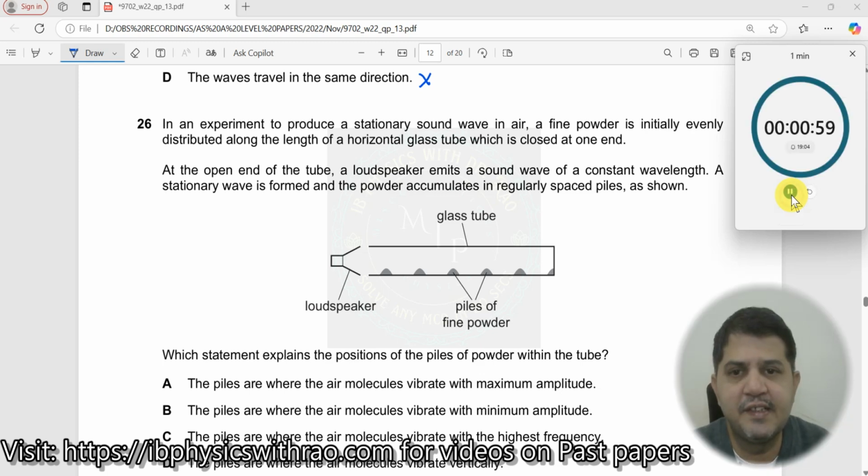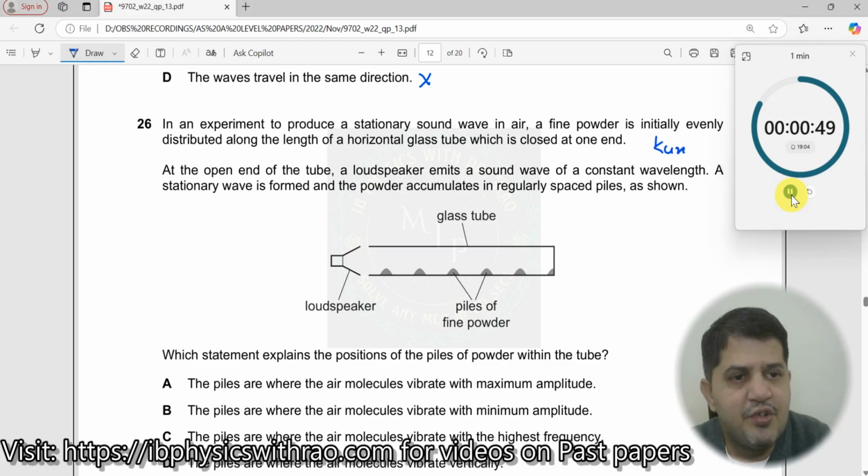Question number 26. In an experiment to produce a stationary sound wave in air, a fine powder is initially evenly distributed along the length of a horizontal glass tube. This experiment is known as Kundt's experiment.